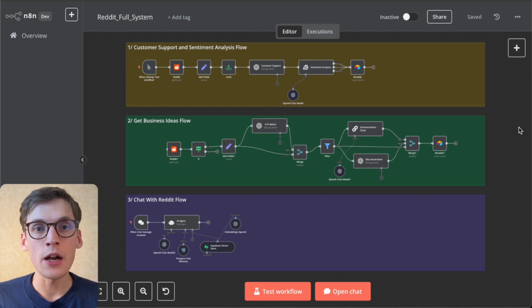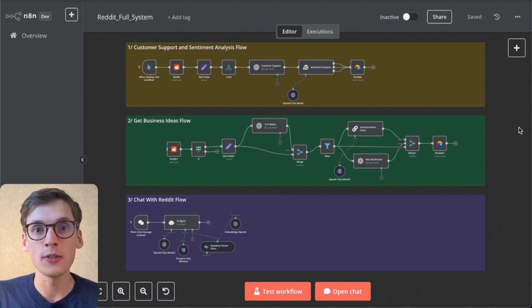And the first scenario will let you chat with any subreddit you want. So basically you could have an AI assistant that you could use to analyze and search the subreddits around business, around AI, or whatever topic you would like. And this AI agent will answer any questions you might have, provide you with links and all the necessary information. So those are the systems that we will be creating today.